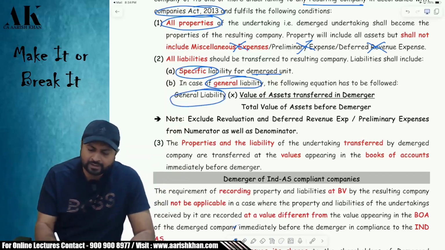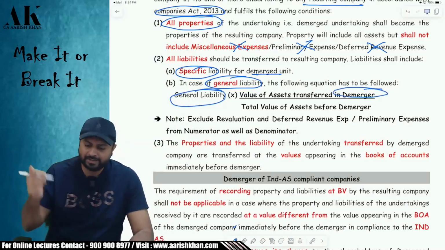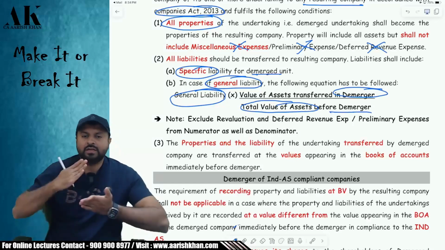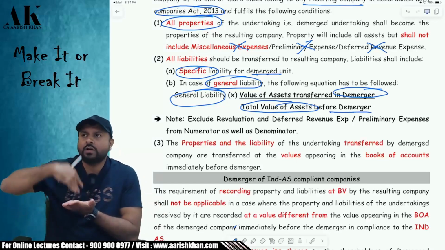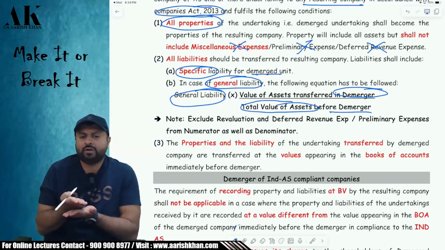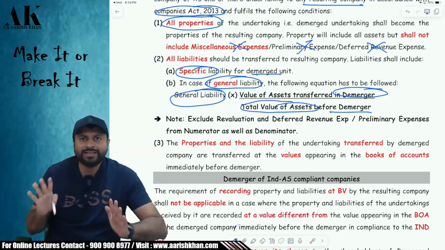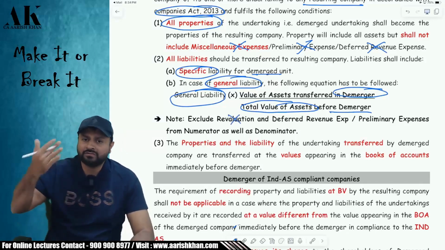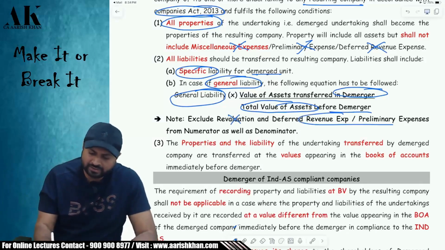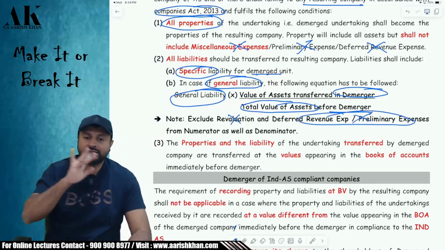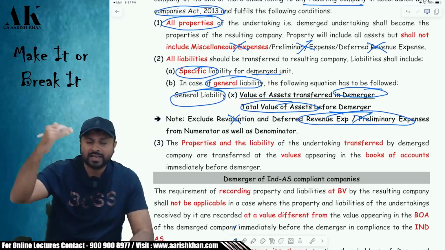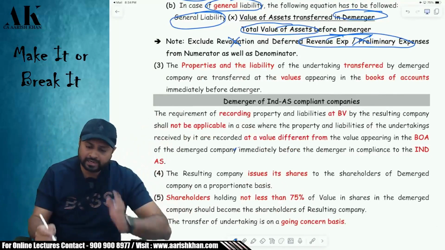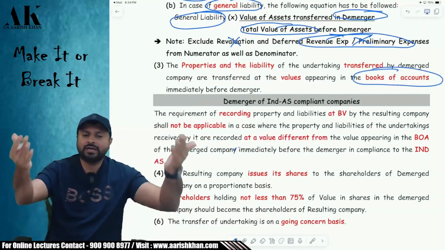General liability multiplied by the value of assets transferred to the resulting company in the demerger, divided by the total value of the assets before the demerger. So it will be divided in the ratio of whatever assets you are transferring divided by whatever assets you have. In valuing the assets, you will not take two things. Revaluation: if there is a revaluation of assets, ignore it. And if there are any fictitious assets, ignore them as well, while taking the numerator as well as the denominator. Next, the properties and the liabilities which you transfer will be recorded at book value by the other company.